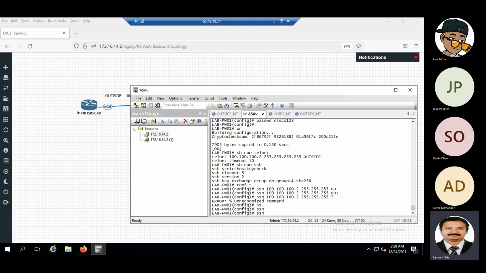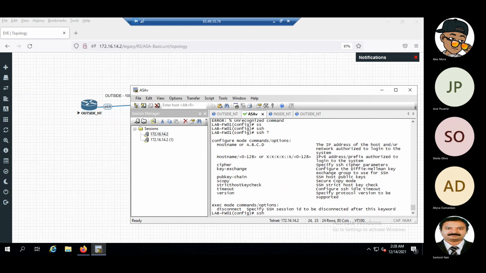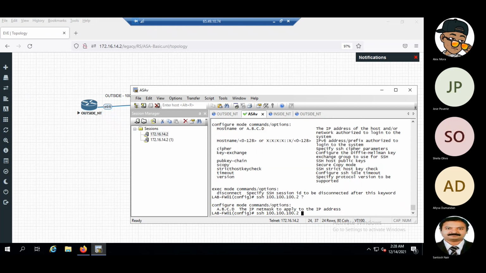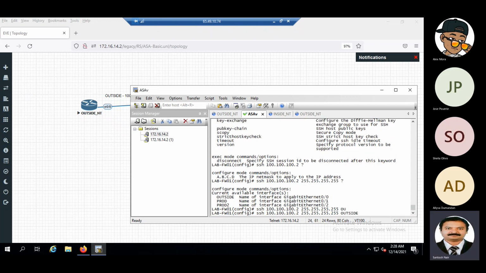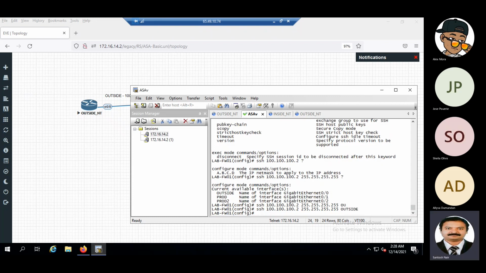SSH. 100.100.100. Okay, so SSH this is done.